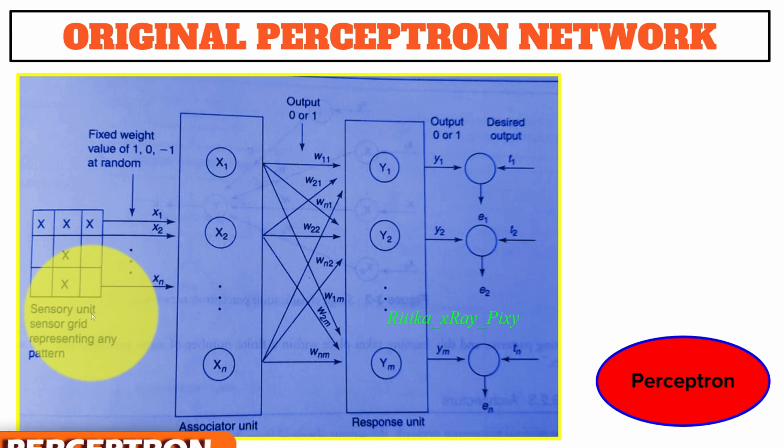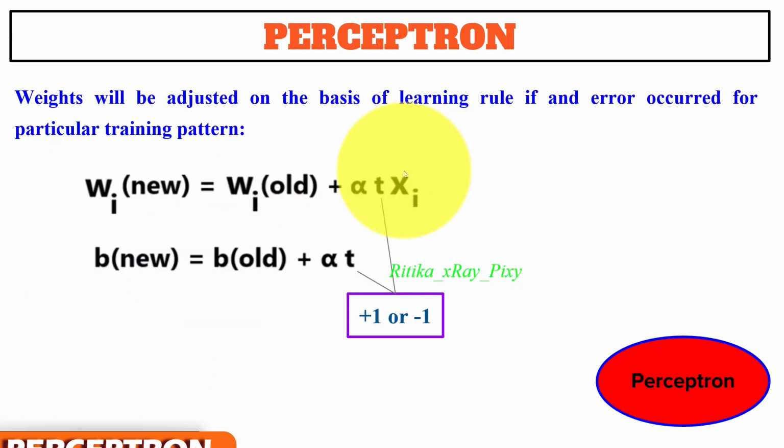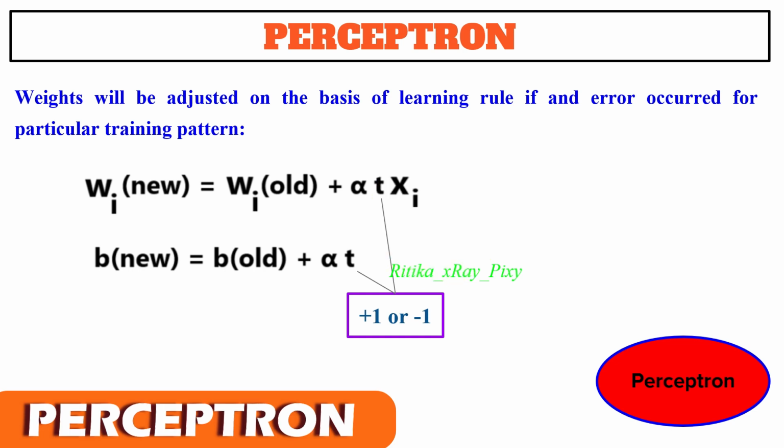They are connected with fixed weights, having values either 1, 0 or -1. They are randomly fixed. And we have binary activation function used in the sensory unit and associator units. And you can see here we have the response unit. The response unit has activation of 1, 0 or -1, and the binary step with fixed threshold theta is used as activation. The weight will be adjusted on the basis of the learning rule, and if an error occurs for a particular pattern we can fix it using this.